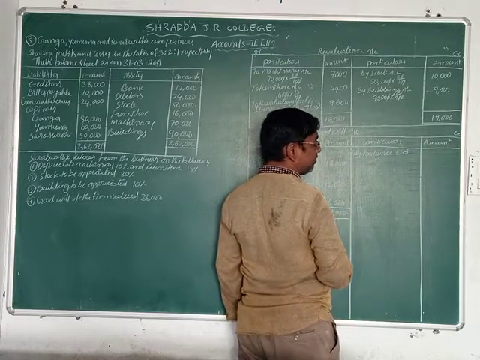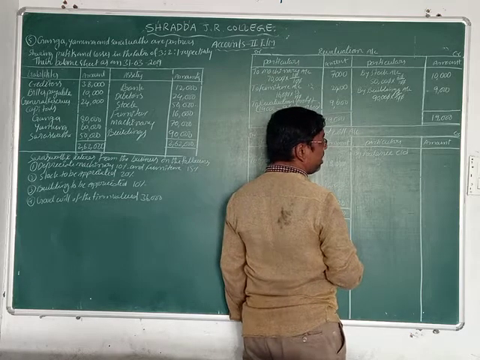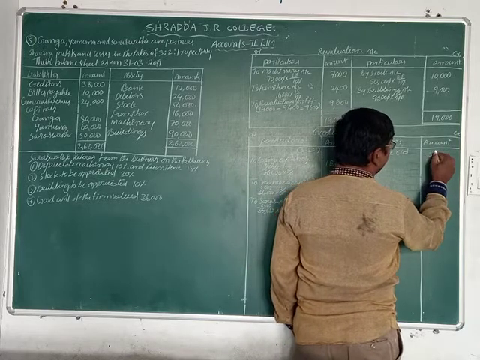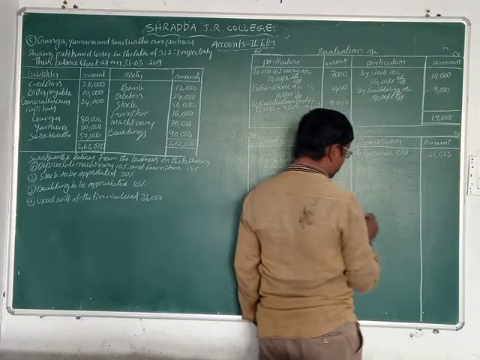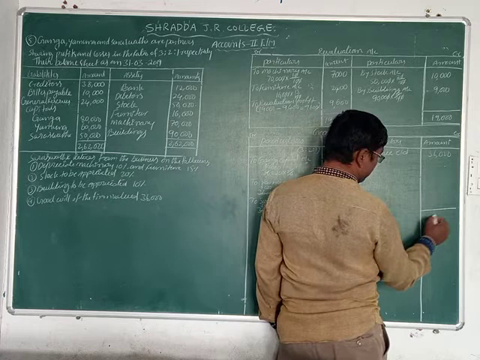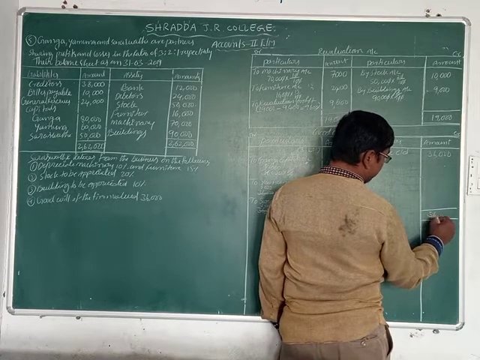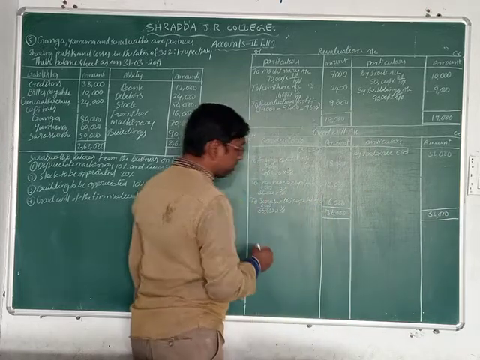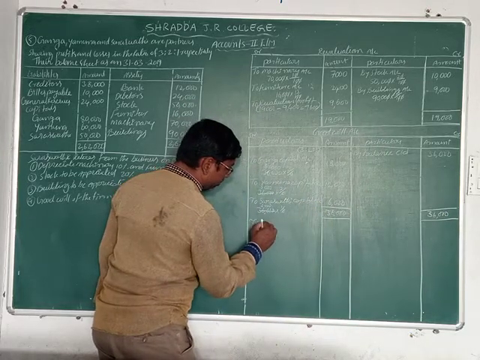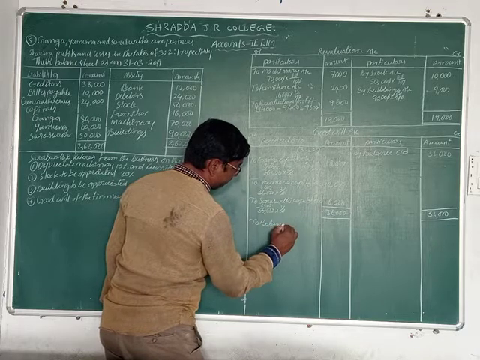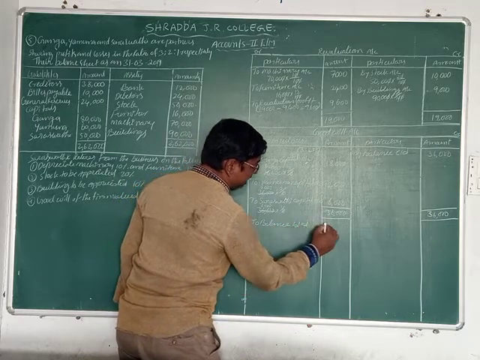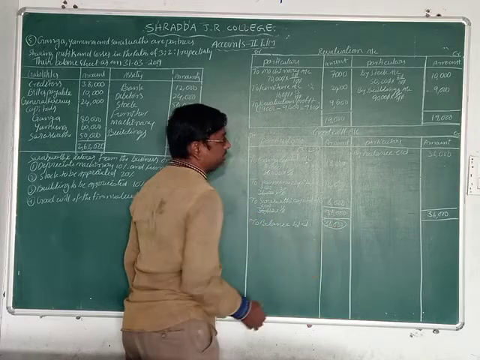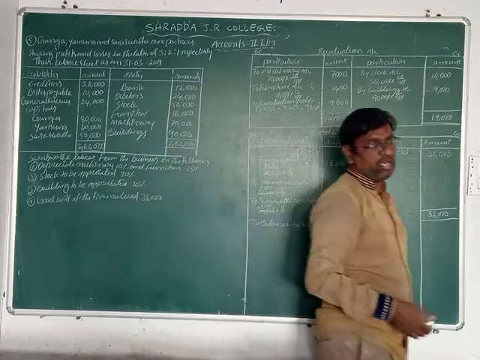The credit side has no amount, so the debit side amount we can take as carried on, 36,000 rupees. Now the total amount is 36,000. Now we can write to balance brought down, 36,000 rupees. This is the goodwill account, friends.